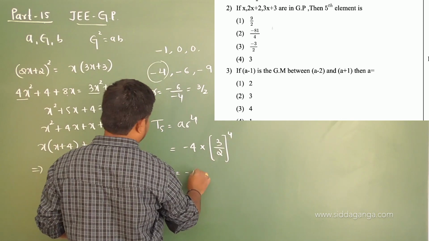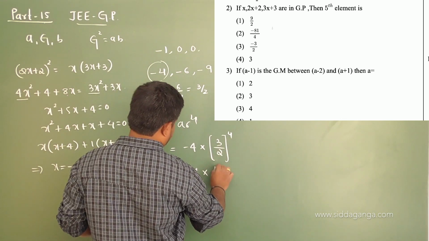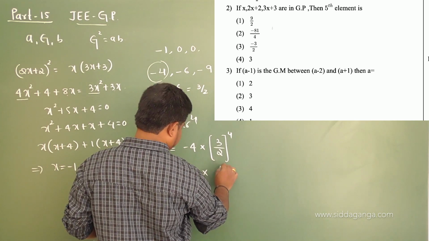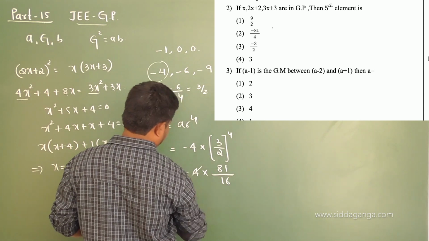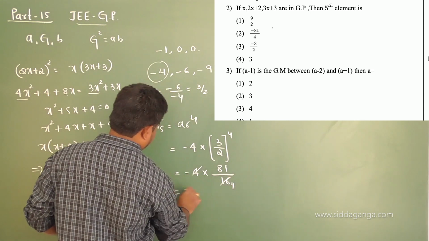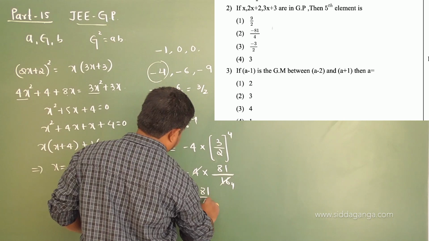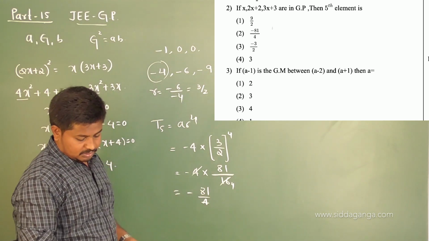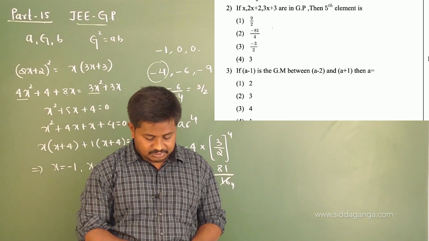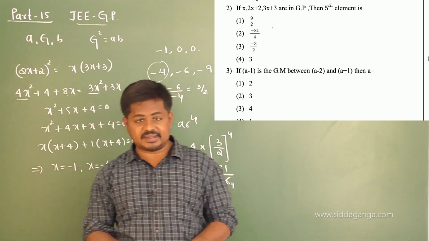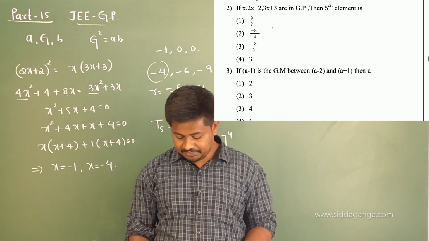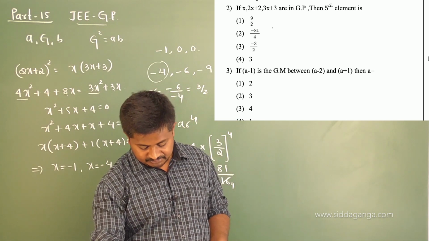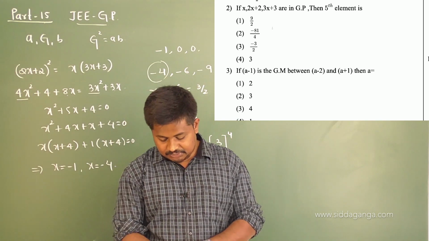You get minus 4 into 3 power of 4 by 2 power of 4, that is 81 by 16. So minus 81 by 4, that is option 2, the correct one. When x, 2x plus 2, 3x plus 3 are in GP, then the fifth element is given by minus 81 by 4. That's option 2.